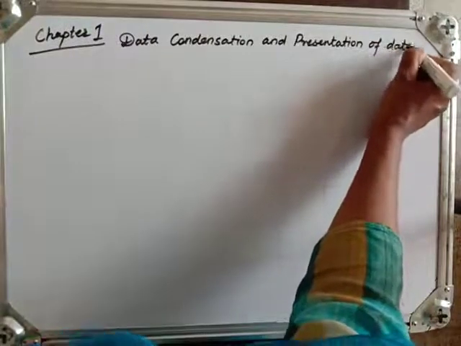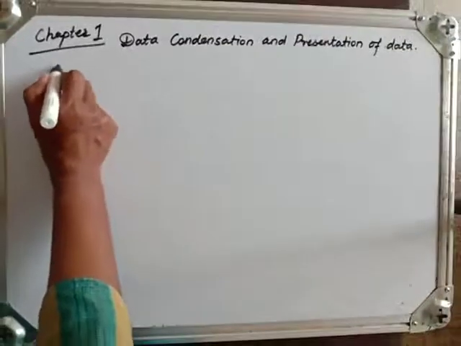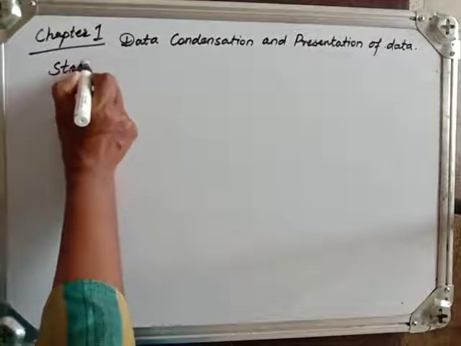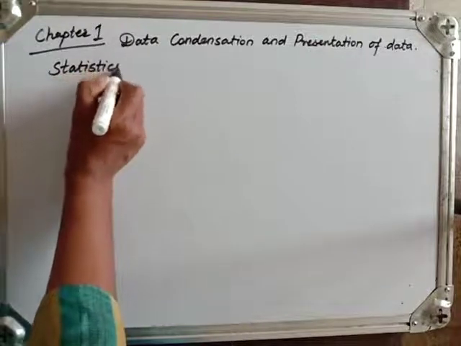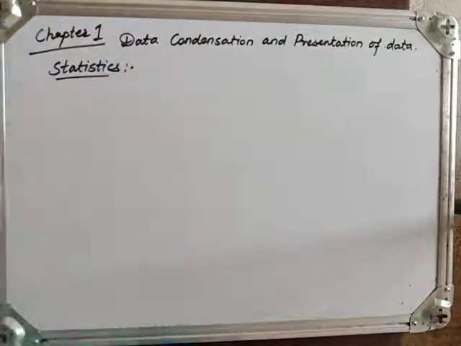Now in that one, first of all let us see what is statistics. Now there are various definitions for statistics.